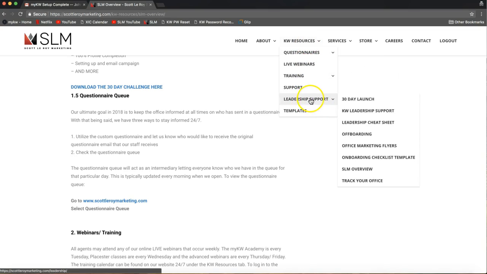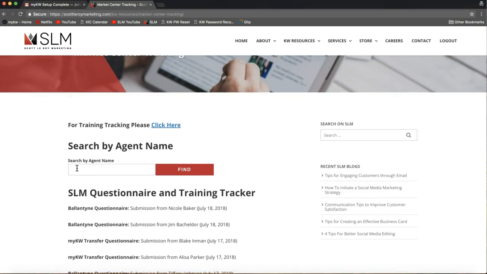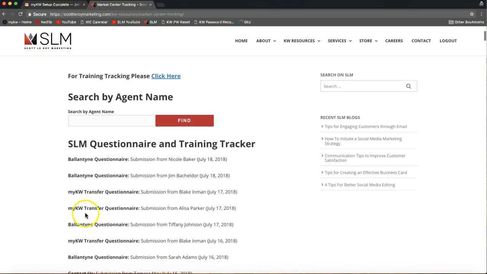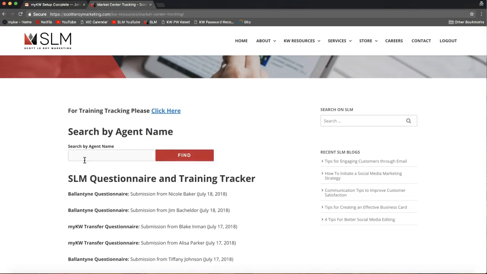All right, I'm just going down this leadership support flyout menu here, and the last one I'm going to talk about is this Track Your Office. This is a cool tool as well. Of course, you'll need to know when your agents are submitting questionnaires, and this does that exactly for you. So if you're not sure if an agent has submitted a questionnaire in your office yet, you can come here and you can even search by agent name. We're already logged in as your market center, so you should already see any submissions made by any agent. You can even search by the agent name, and this will show you any onboarding questionnaires they would have submitted or support requests as well. So you can see all that here.